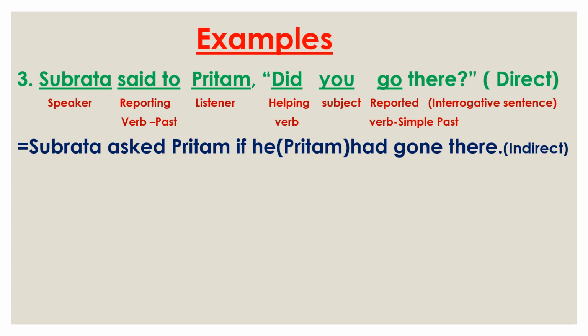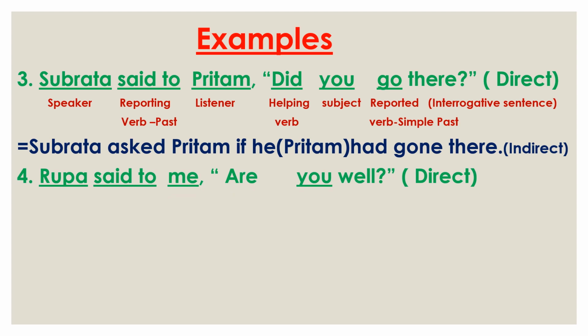Then look, the reporting verb said to is in past form. Okay, and the reported verb is simple past, actually in past form. So when you find this, the reported verb will be changed into past perfect. I mean had plus the third form of the verb. That's why we use had and then the third form of go, gone. So he, Pritam, had gone, then there, the other parts. So Subroto asked Pritam if Pritam had gone there.